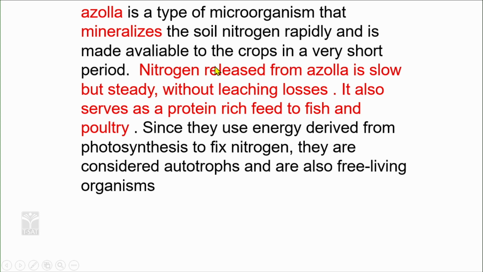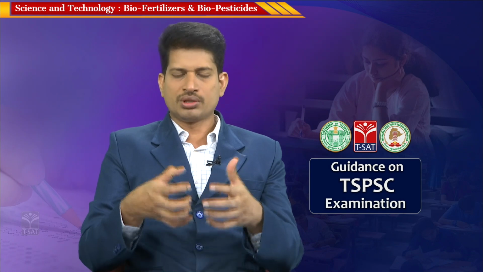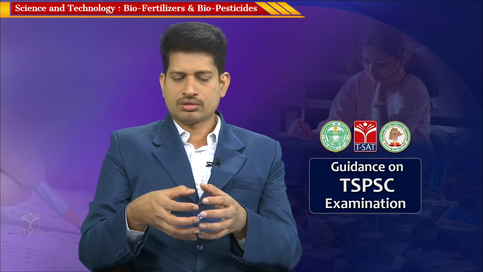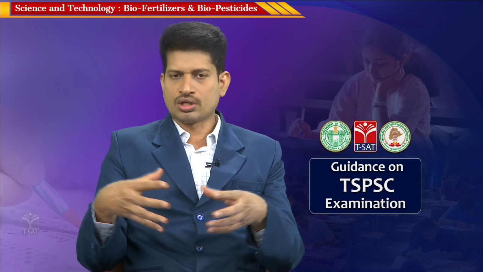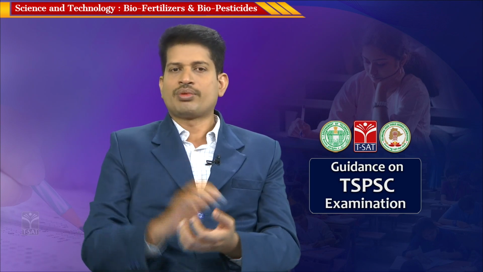So, what is happening here? Mineralization means you have got minerals in compounds. Sometimes the plants will not be able to absorb the complex larger molecules in a compound. A compound is formed by a combination of many elements. So, when these microorganisms dissociate the bonds and mineralize them into individual elements, then the plant will be able to absorb them as nutrition more efficiently.